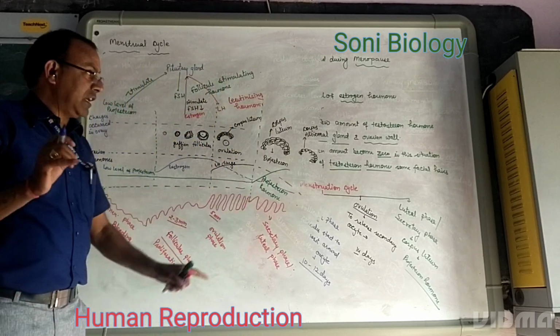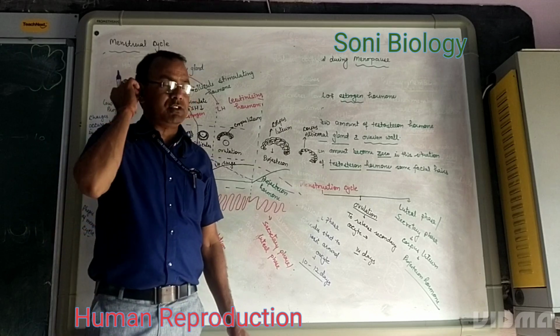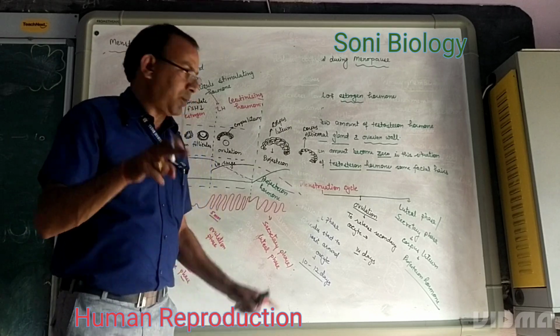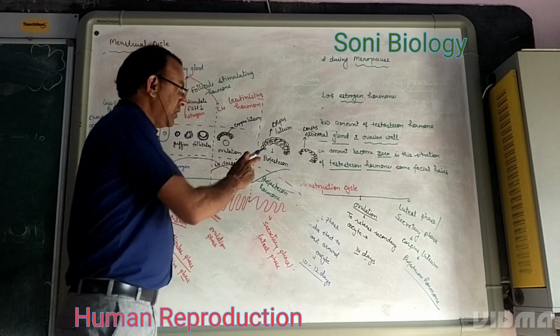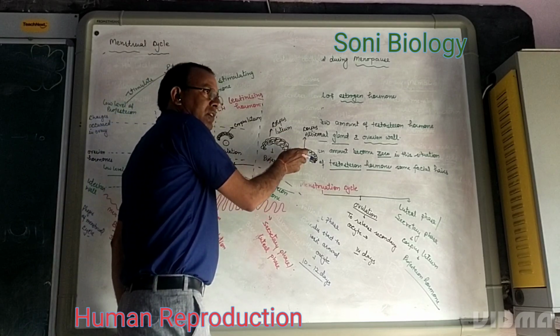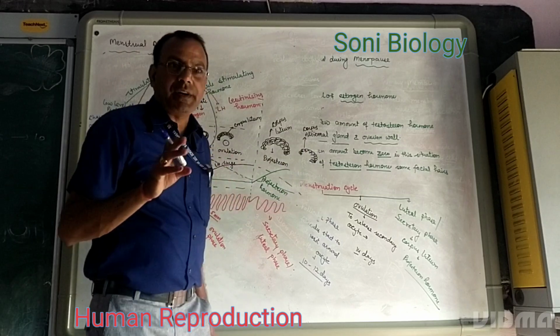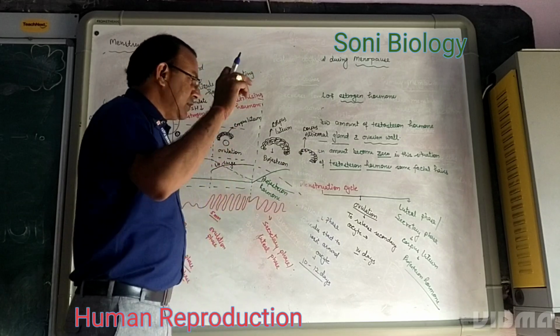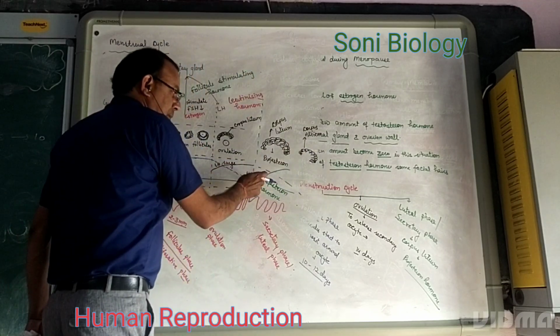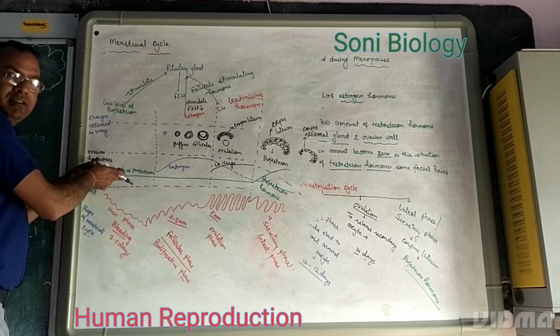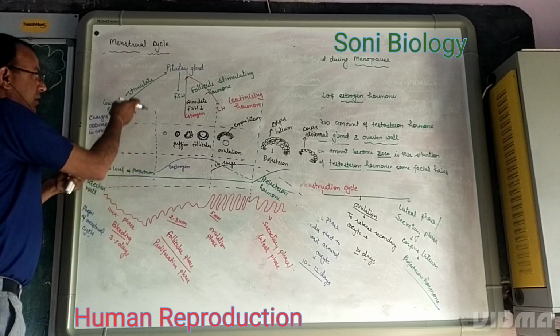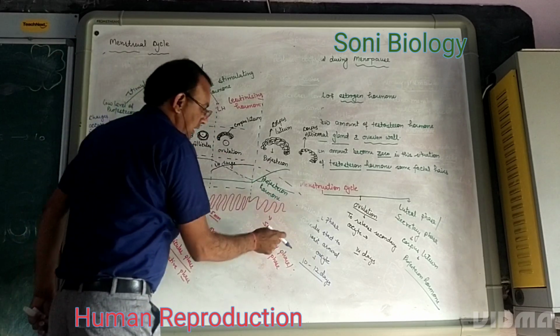Progesterone increases. We know that progesterone hormone is also called the pregnancy hormone. If the egg is fertilized, then progesterone hormone is released, otherwise not. If the egg is not fertilized, then the level of progesterone remains low, and this condition may occur.